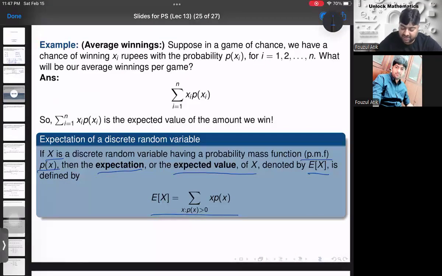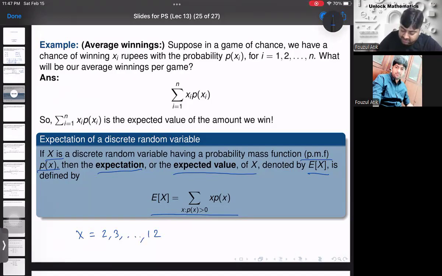Right? So basically, you have the random variable. It will take some values, right? Like the random variable we defined in one of our examples, where you are throwing 2 dice, the random variable was taking some values, right? Maybe 2, 3, and up to 12.